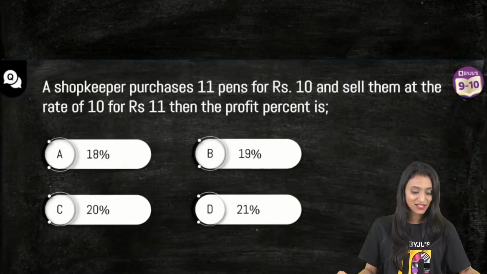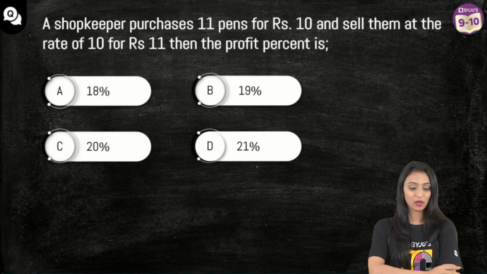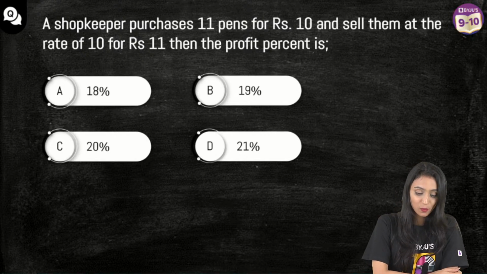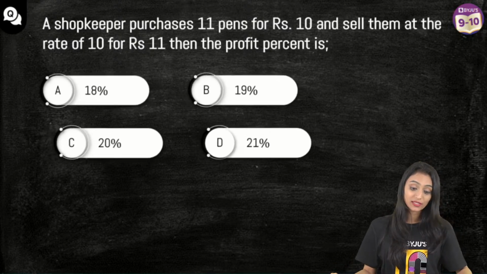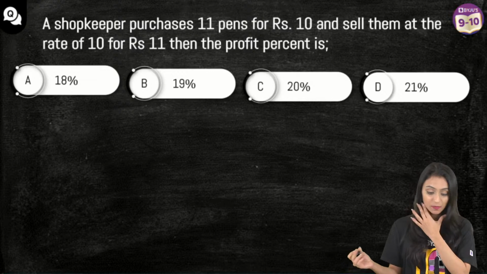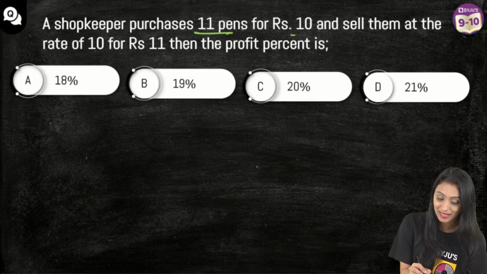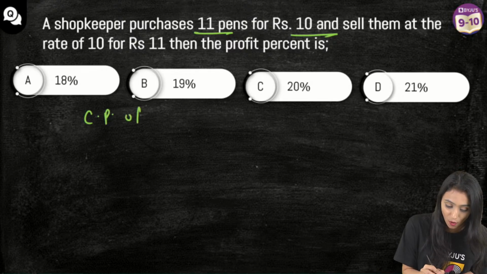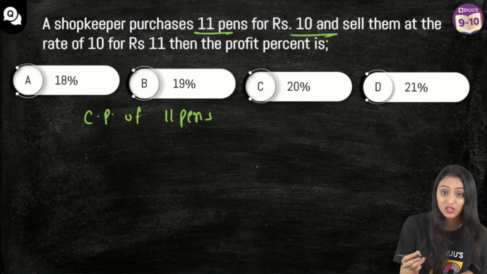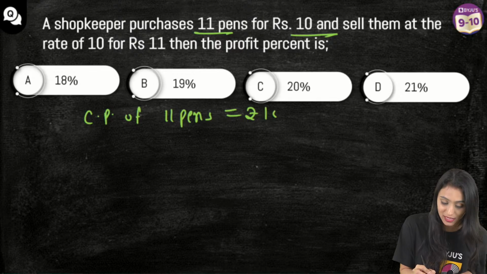All right, let's move ahead to the next question now. A shopkeeper purchases 11 pens for rupees 10 and sells them at the rate of rupees 10 for rupees 11. Then the profit percent is. First, read the question carefully. Shopkeeper is purchasing 11 pens for rupees 10. So basically, I can say that the cost price of 11 pens he has purchased is rupees 10.